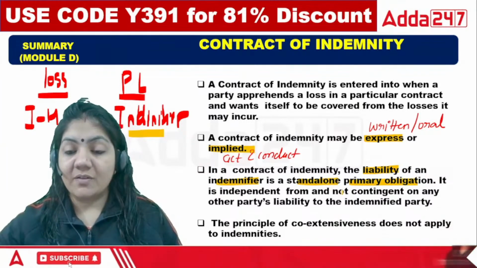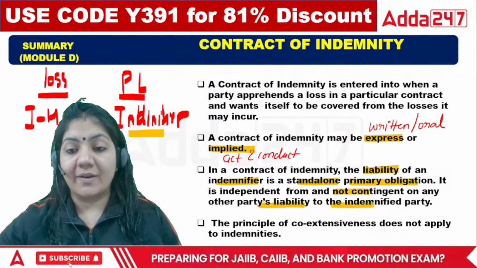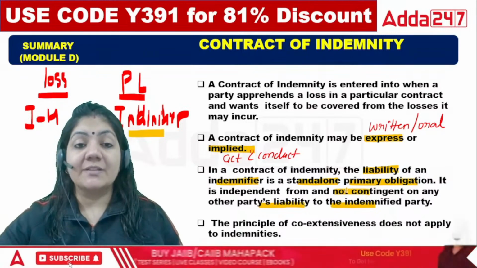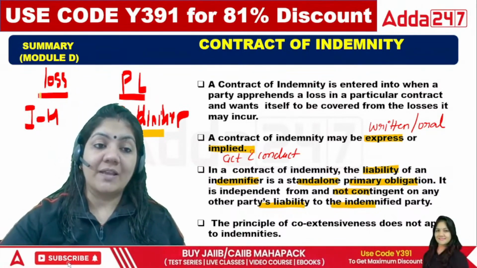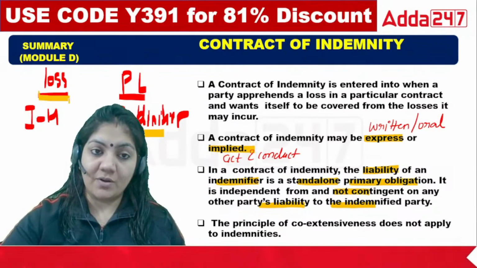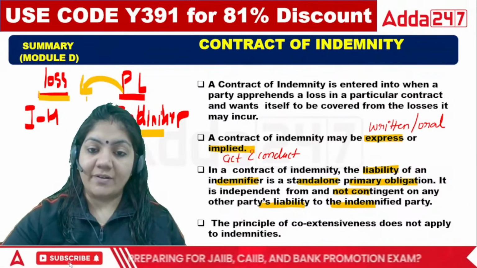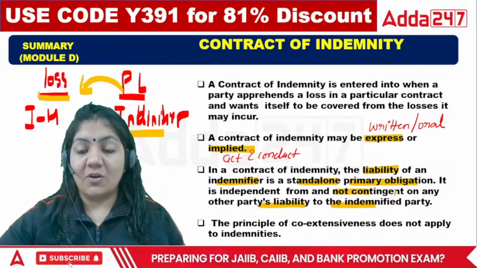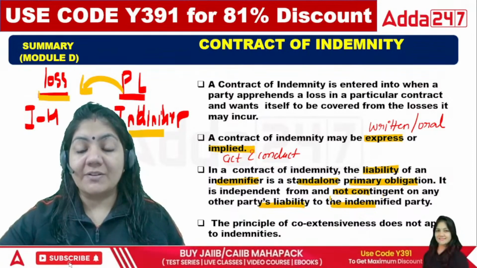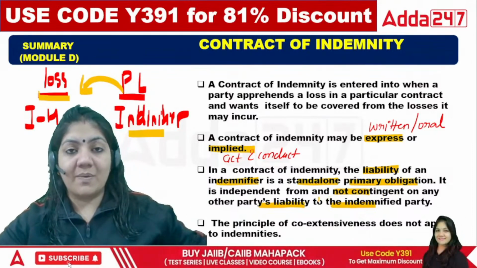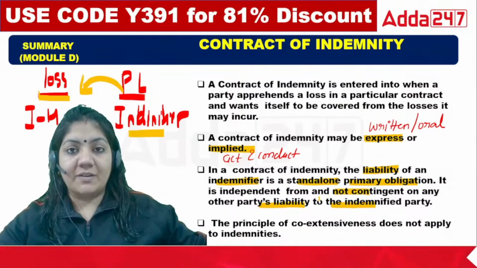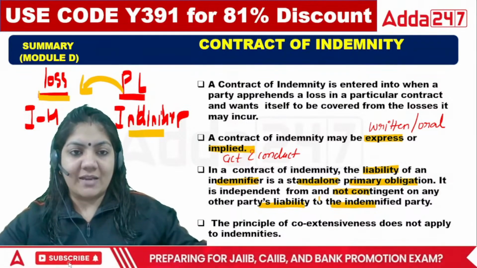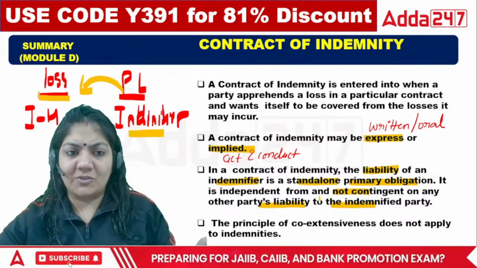It is independent from, and not contingent on, any other party's liability to the indemnified party. It means if the loss happens to the indemnity holder, then only the indemnifier will come into the picture. Not contingent on any other party's liability: it means if the damage happens to another party, in that case the indemnifier will not come into the picture.